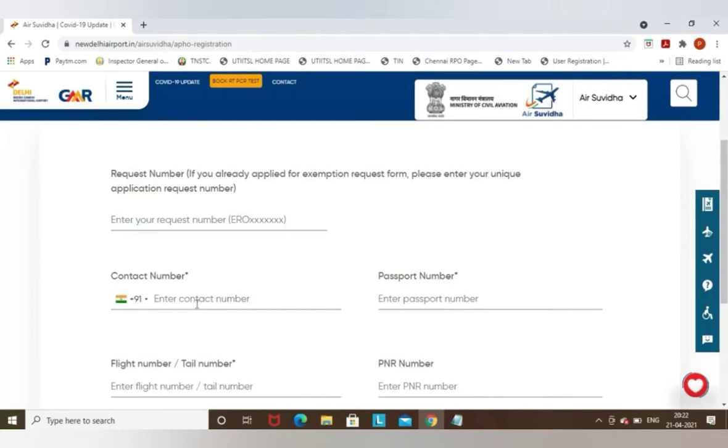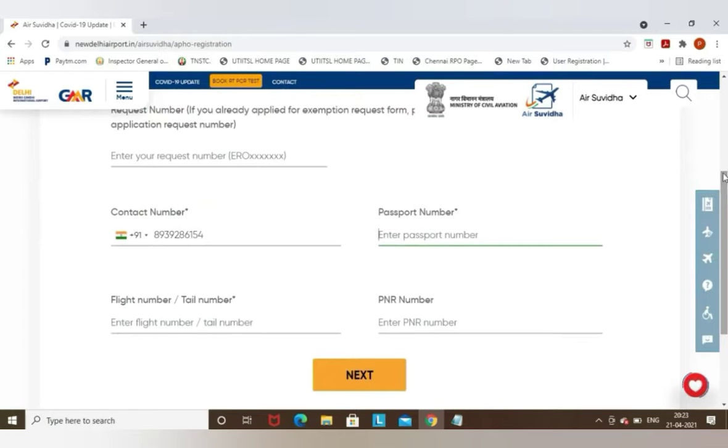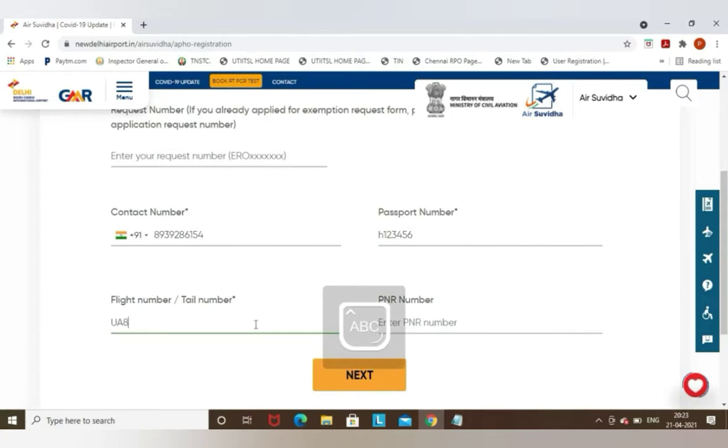On that contact number field, you need to enter the contact number on which you would be reachable when you arrive in India. You need to enter your contact number without any mistake. And you need to update your passport number. You can view the front page of your passport and enter your passport number. And you need to enter the flight number, the flight in which you are going to arrive in India.